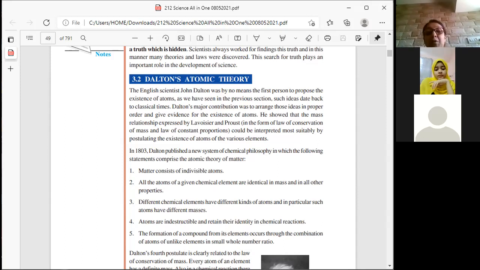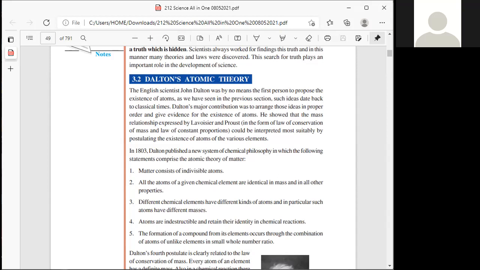And postulate number 5 tells you that the formation of a compound from its elements occurs through the combination of atoms. Any compound that is formed is with the combination of atoms of unlike elements. If the atoms are of the same element, will I call it a compound? No. A compound is going to be of two different atoms of two different elements. Do you get me? Then you call it a compound. So this is what we had done in the last class.